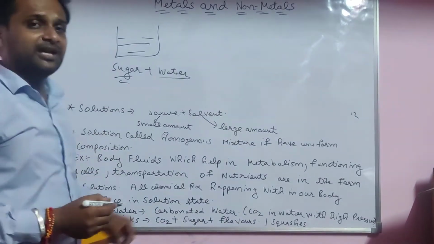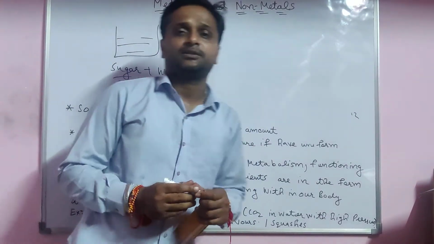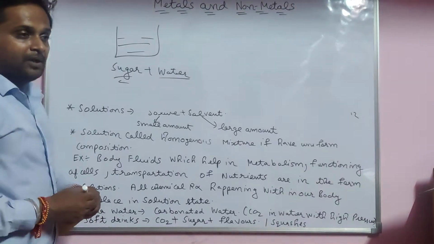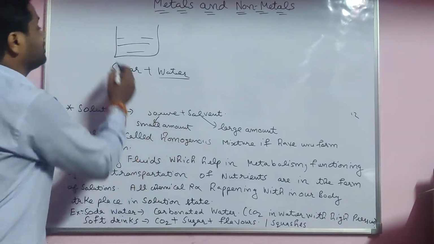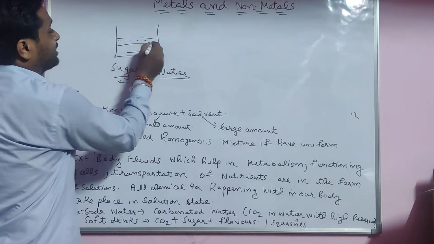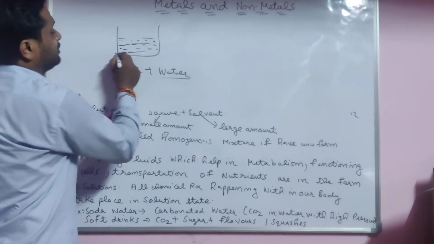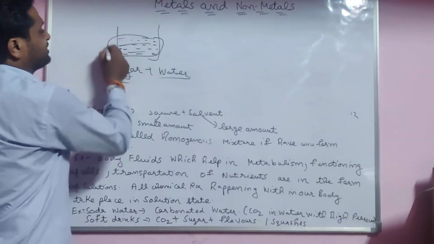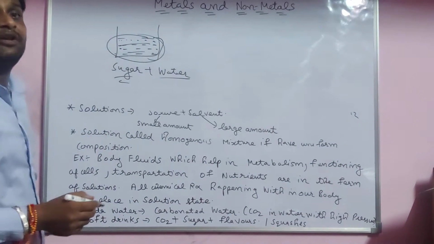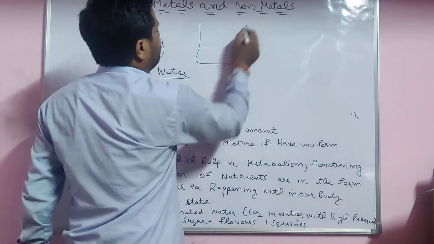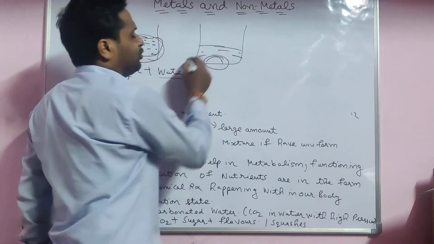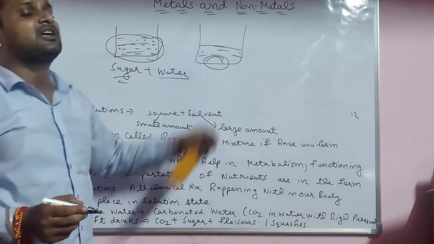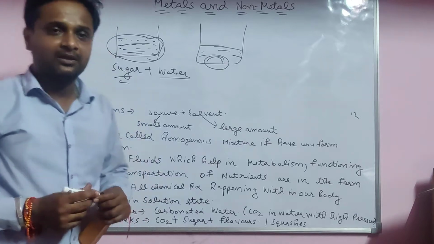When you mix sugar in water, it mixes in totally. You are unable to see the sugar in the water. That's why it is a homogeneous mixture. Their composition throughout the water is uniform. When it is non-uniform, for example, sand in water, downward their composition is more, upward composition is less.